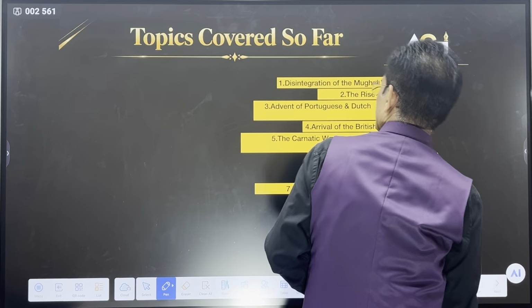But again there was a problem. In 1761 there was the third battle of Panipat, and Marathas were defeated by Abdali. That was a great blow to the Maratha power. But fortunately, there was a new Peshwa, the fourth Peshwa, Madhav Rao. He was a young boy, and because of Madhav Rao there was a revival of the Marathas.